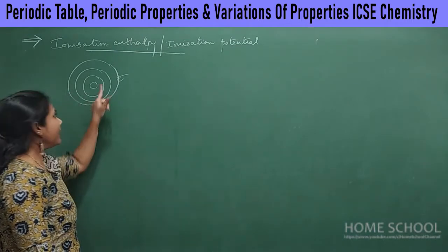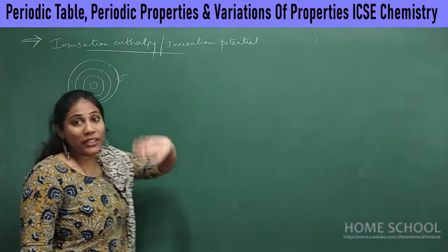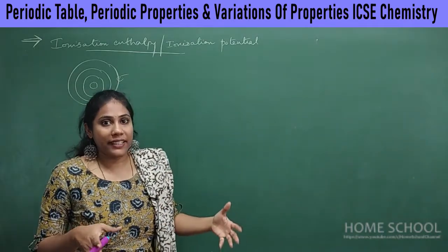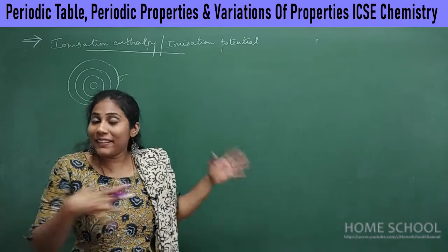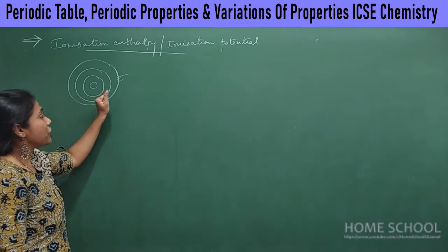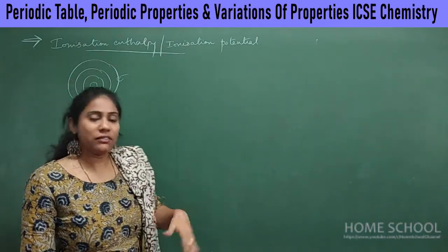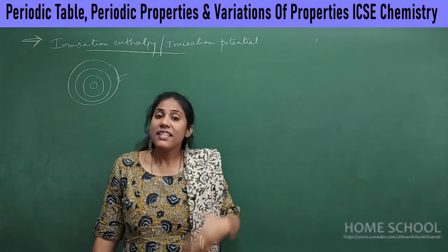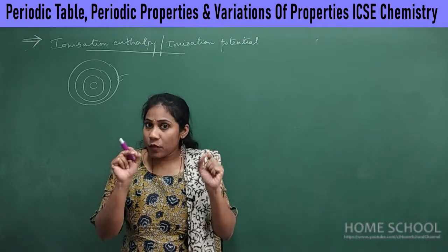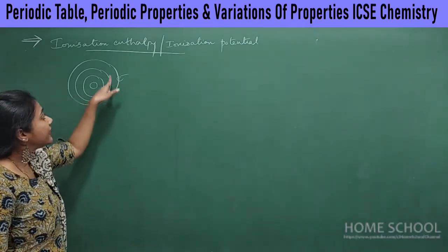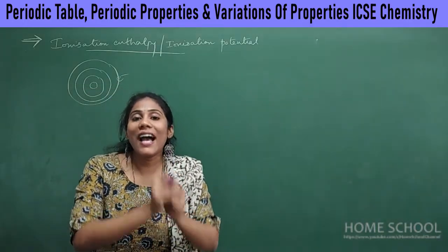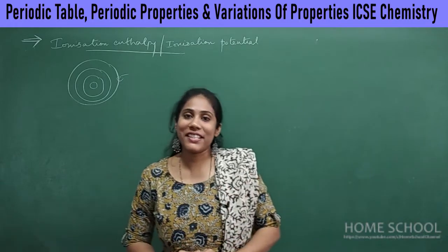Remember, an electron will never go out on its own. The atom has a tendency to lose an electron, and it can lose it easily, but the electron is not going outside on its own. With some energy, you will have to remove that electron. Some atoms require less energy, some require more energy, and the energy required to remove the outermost electron from a neutral gaseous atom is called ionization enthalpy.